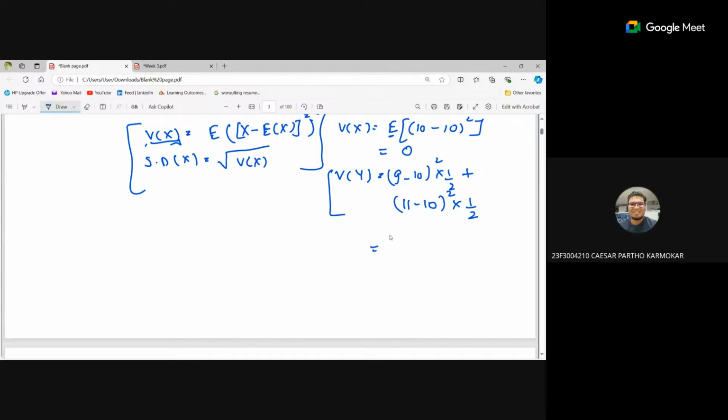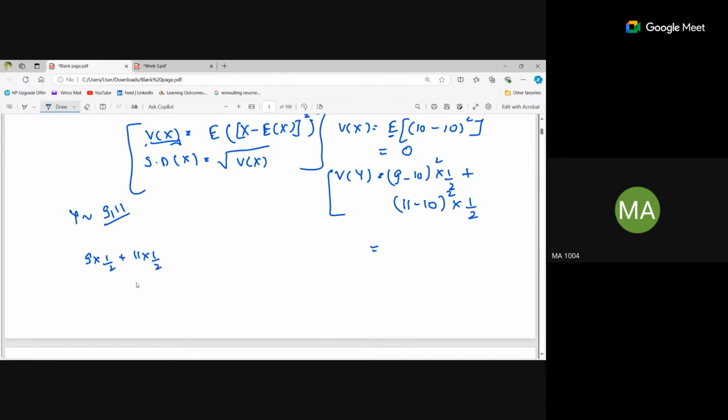No, ma'am. Okay. See, the variance of x is calculated by the expectation of x minus expectation of x, whole square, right? Here y is taking two values, 9 and 11. If you have to calculate the expectation, it was simply 9 into 1 by 2 plus 11 into 1 by 2.